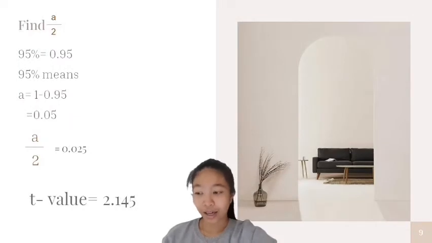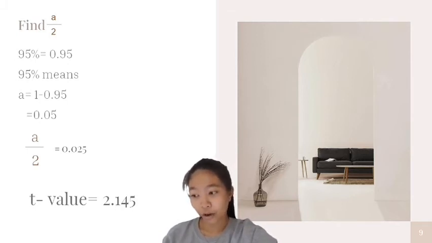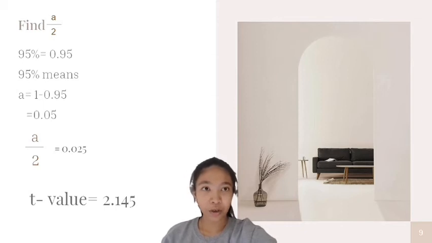So the next one is finding alpha over 2. 95% is equivalent to 0.95, which means alpha is equal to 1 minus 0.95. That will give us 0.05. In substitution, alpha over 2 is 0.05 over 2, which gives us 0.025. So the equivalent t value of 0.025 is 2.145.